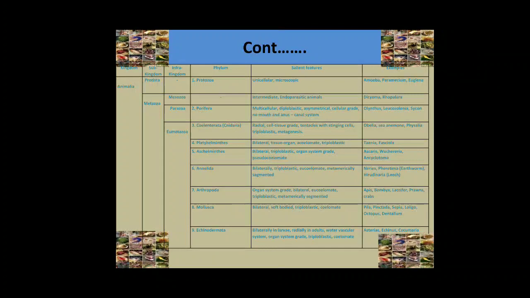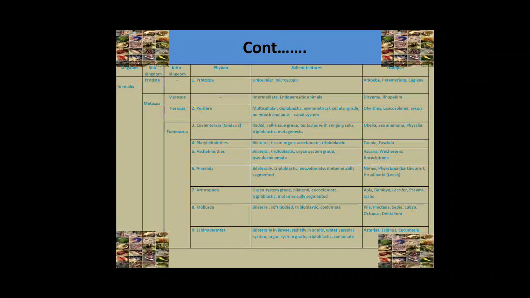The Porifera contains multicellular, diploblastic, asymmetrical, cellular grade animals. There is also an absence of mouth and anus. Here, a special feature found in poriferans is the canal system.